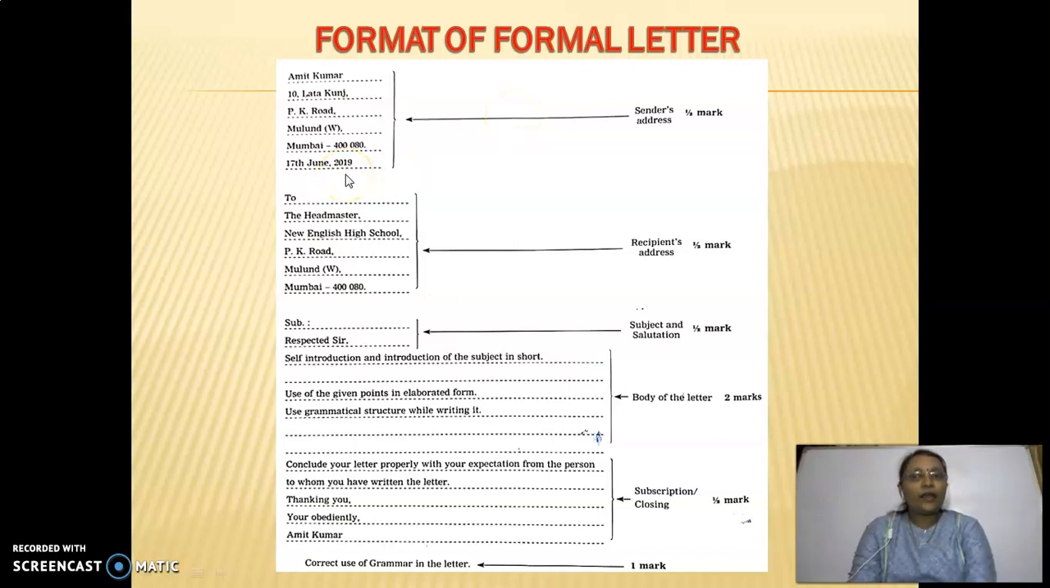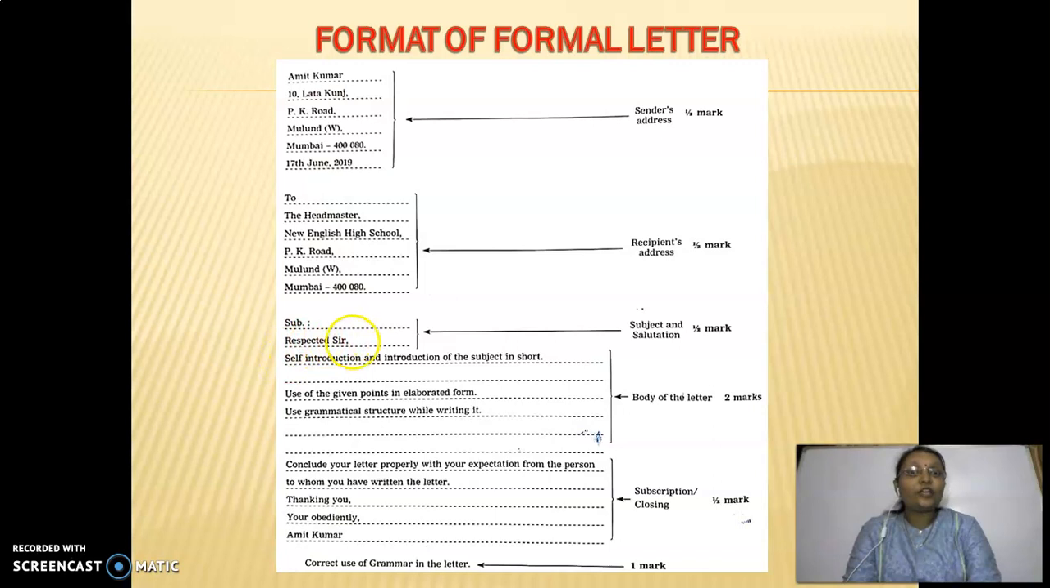After that, leave one line. Then the recipient's address, meaning the receiver's address. See, this is the difference between formal and informal letter. While writing an informal letter, no need to write the recipient's address, only the sender's address. But in a formal letter, you have to write first the sender's address, then the recipient's address. After that, the subject. You can get the subject from the question only, so you can use some part of the question for the subject.